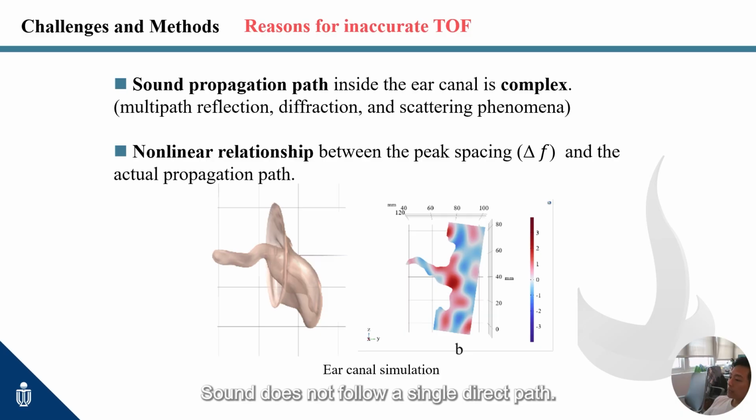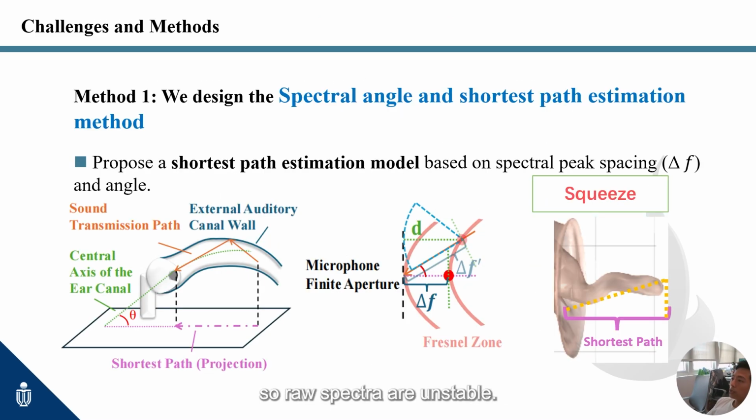Another challenge is the canal itself. Sound does not follow a single, direct path. It reflects. It diffracts. It scatters. The return is a mix of many paths. Peaks and valleys in the spectrum shift. So a single echo time or a single delta F is not reliable. Both the device and the canal inject noise, so raw spectra are unstable. So we switch to a new solution, a convergence strategy.